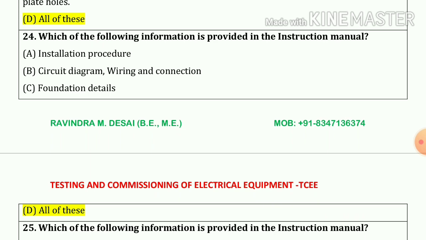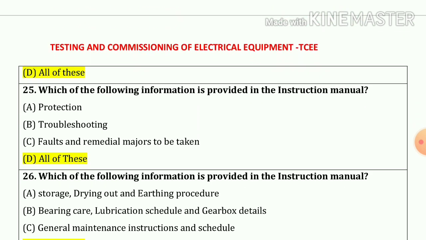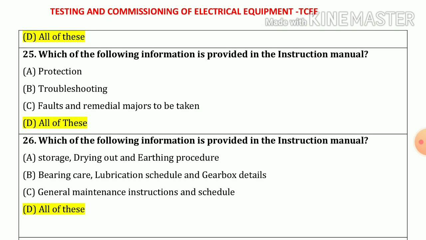Now question number 24. Which of the following information is provided in the instructions manual? So our answer is option number A, B and C. That means our answer is all of these. Now 25 number. Which of the following information is provided in the instructions manual? So our answer is protection, troubleshooting, faults and remedial measures to be taken. So our answer is all of these. Option number D.